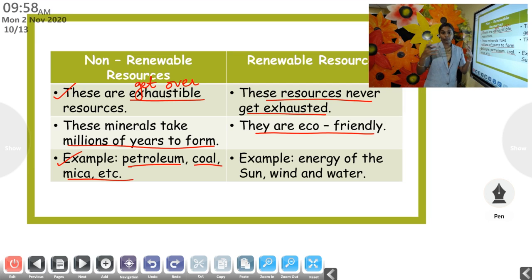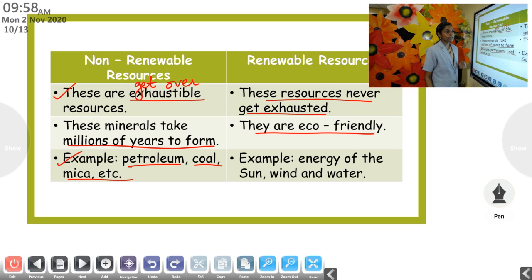You know, when vehicles are running on petrol, they leave smoke, isn't it? Air pollution is caused. So non-renewable resources cause pollution, whereas renewable resources are eco-friendly, that means environment friendly. It does not produce pollution.